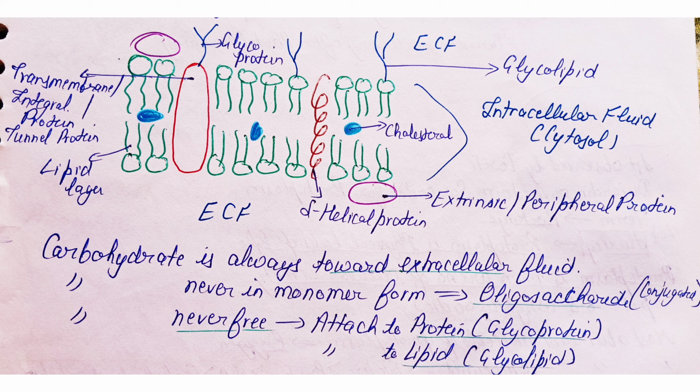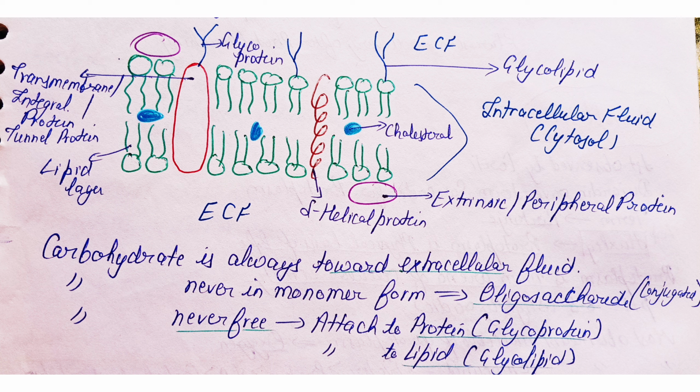Carbohydrate attached with the protein is known as glycoprotein, and when attached to the lipid is known as glycolipid. The protein may be present on the extracellular fluid on the external side or may be intrinsic. The protein which is present toward the extracellular fluid is known as extrinsic or peripheral protein. The protein which is inside the intracellular fluid or incorporated in the lipid is known as intrinsic protein. If the protein crosses the entire lipid layer, it is known as transmembrane protein.